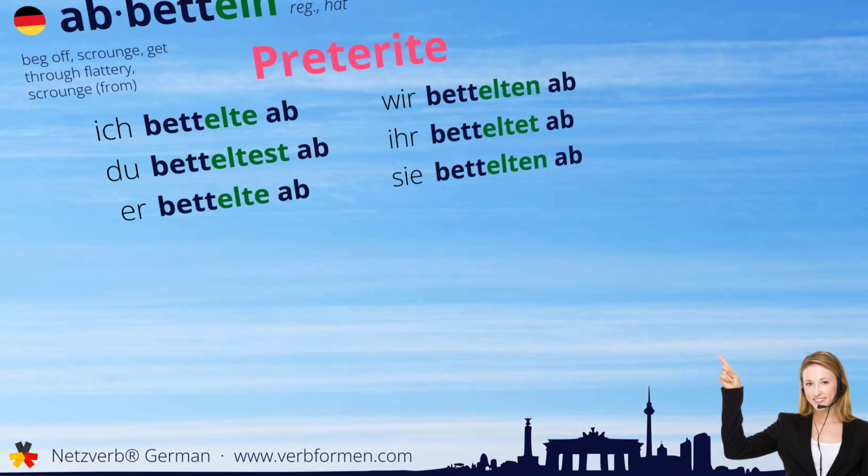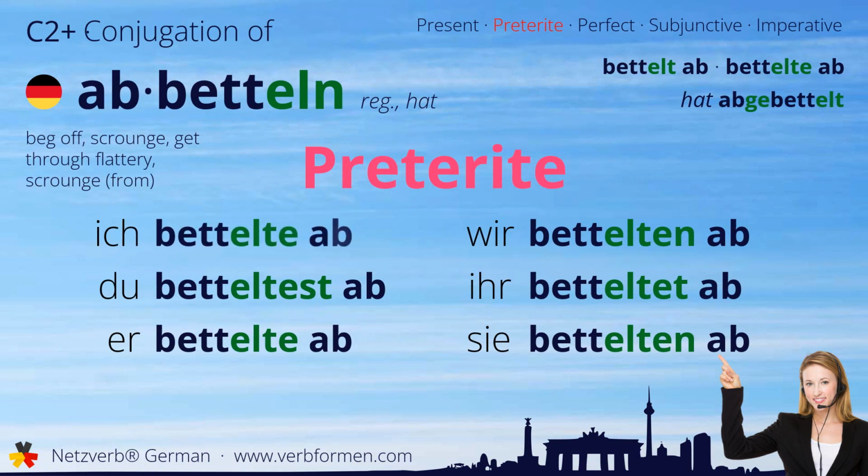Next up is the preterite. Ich bettelte ab. Du betteltest ab. Bettelte ab. Wir bettelten ab. Ihr betteltet ab. Sie bettelten ab.